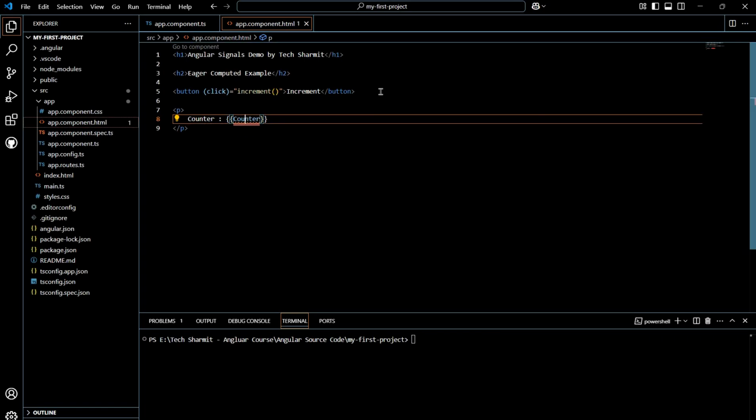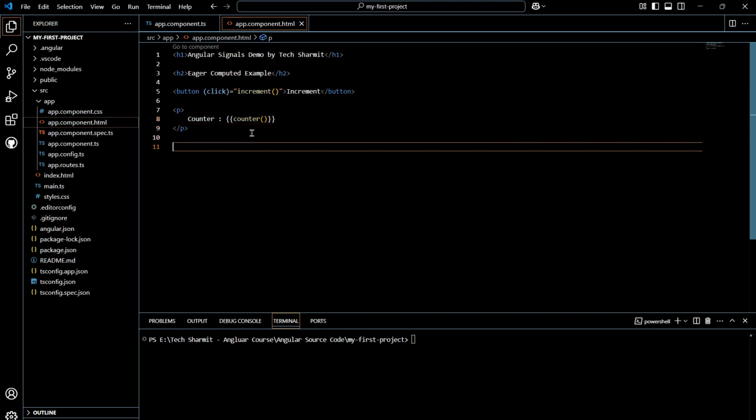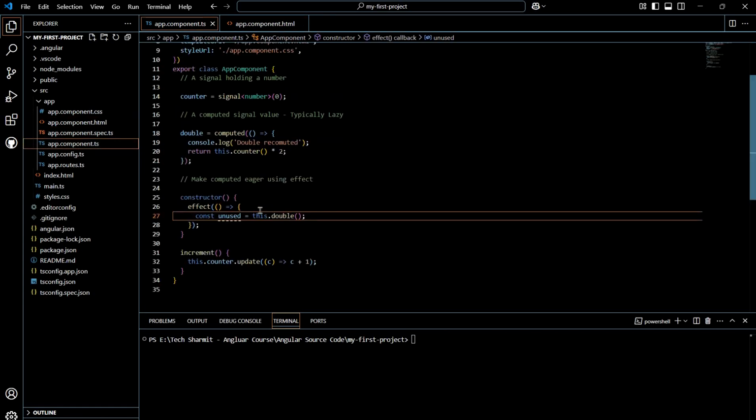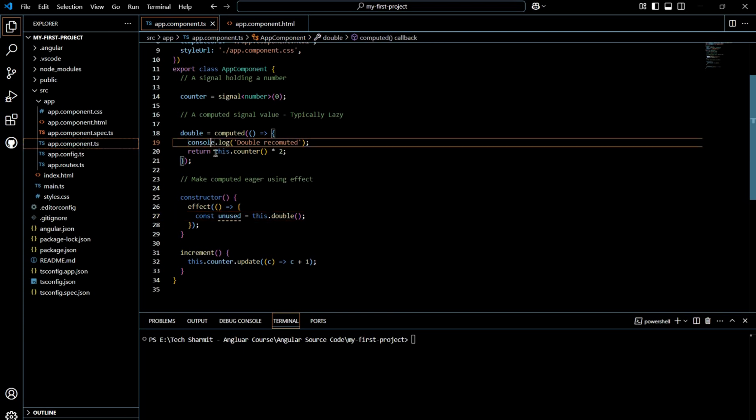Perfect, but this is case sensitive, so make sure you put it in the same case, and this is a signal, so we will use the parenthesis. Perfect, but you can see here we are not using the double. So let me put it in a comment so that you will remember it later: here we are not using the double signal. But still you will see that in this app.component.ts we are using this.double.